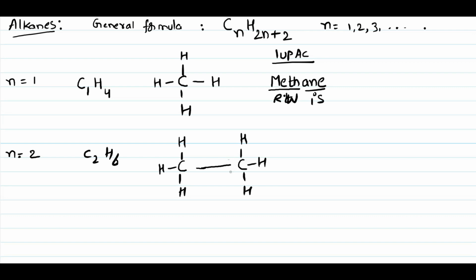So around carbon there are 4 single bonds. So 3 hydrogens here, 3 hydrogens here. I can write this as C with H3, on 1 carbon 3 hydrogens. So in this short form also I can write 2 carbons, with 3 hydrogens each, 6 hydrogens in total. Its IUPAC name: 2 carbons, the root word is eth. Between carbons there is a single bond, so ane. Ethane. That is the IUPAC name.